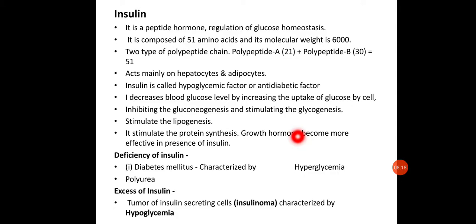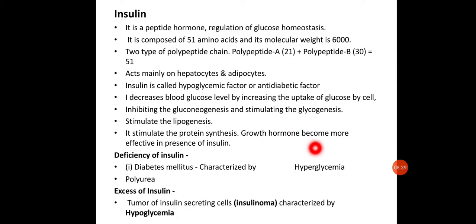Now, deficiency of insulin. Whenever insulin is less in amount or not produced in proper amount, or if it is produced but is not effective due to different reasons, the person will suffer from diabetes.